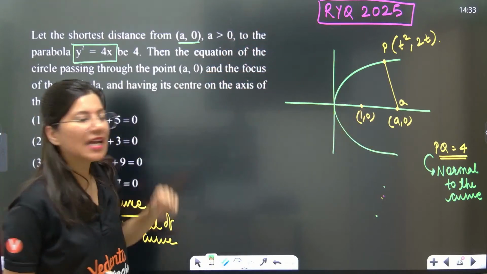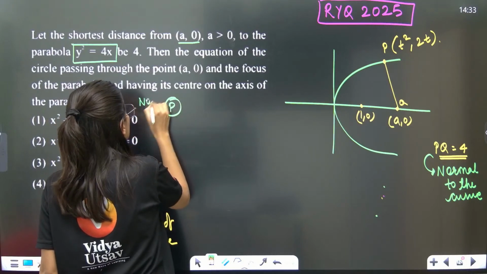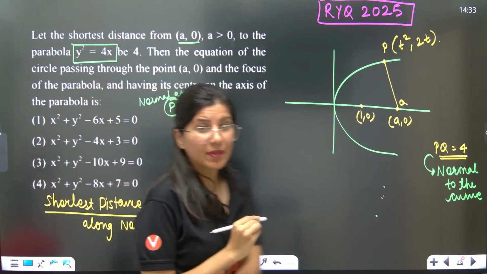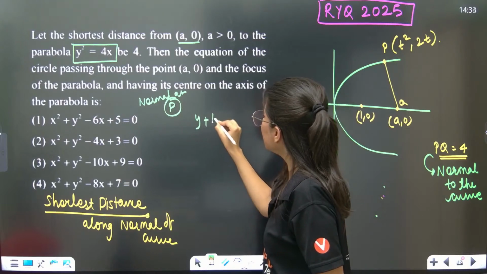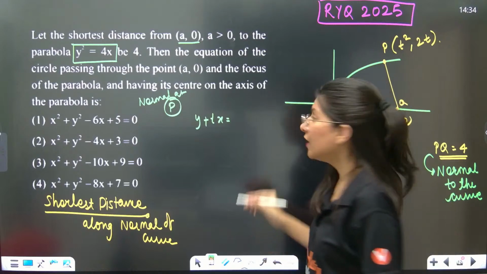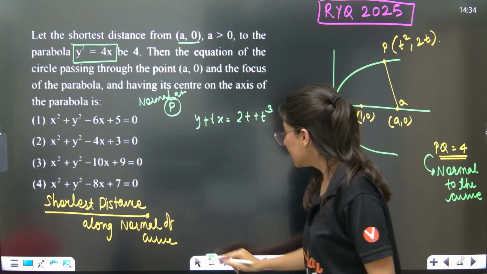So normal of this curve, PQ. Can anybody help me in writing this equation? Normal at P. I have given you the formula also in the beginning of the session. That is y plus tx is equals to 2t plus t cube. Okay, this is the normal.